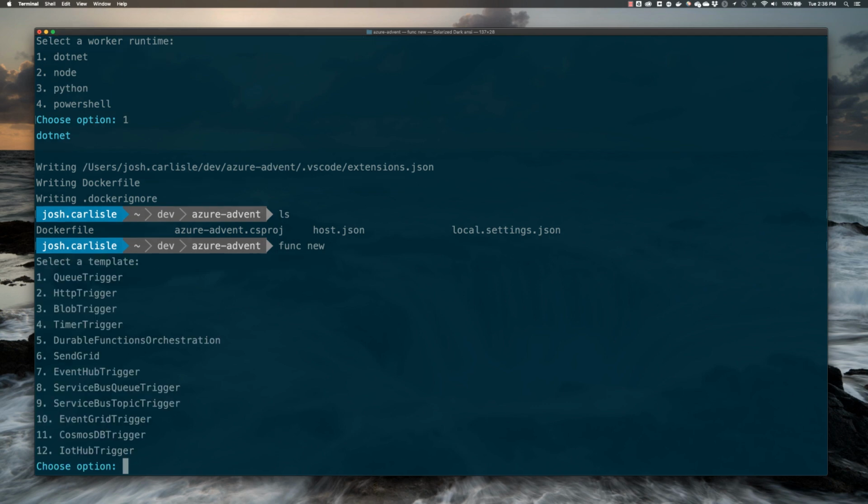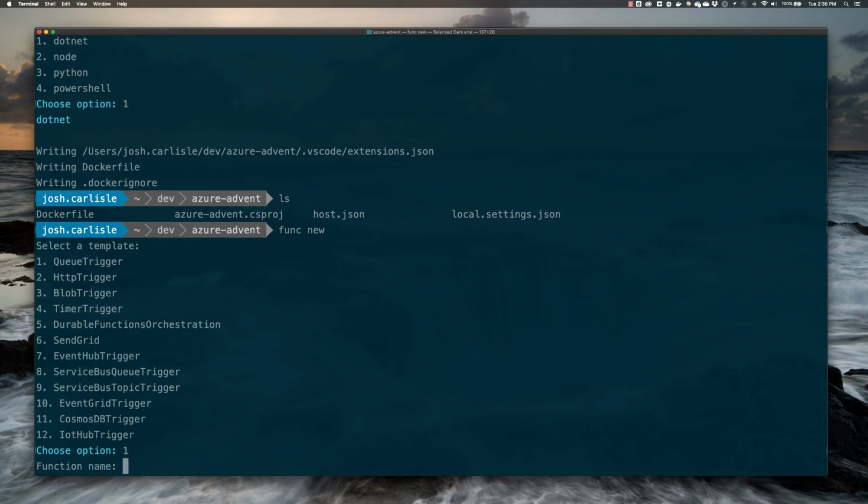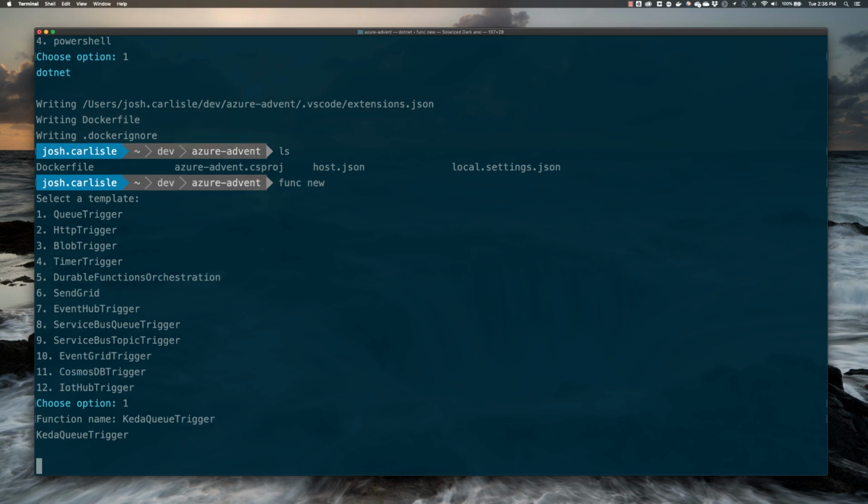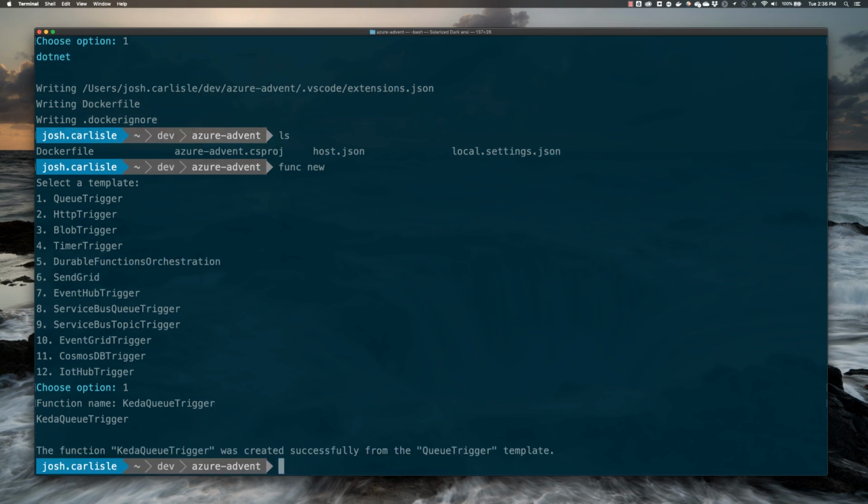And it's going to give us some options. We're going to choose a queue trigger, and we're going to call this the KEDA queue trigger. So we've successfully created our trigger. Now at this point in time, I'm going to leave the command line. I want to get a little bit of the developer experience, so we're going to open up this project in code.